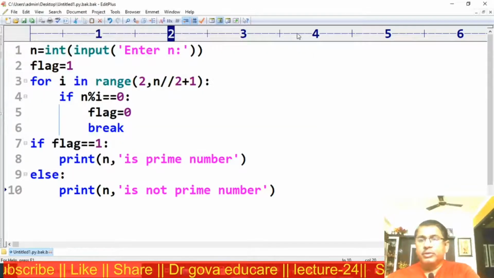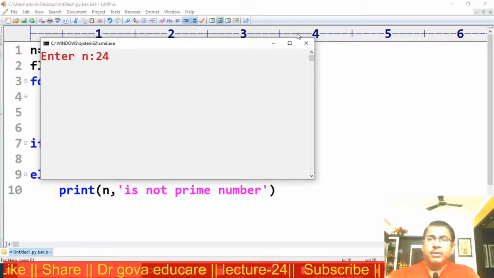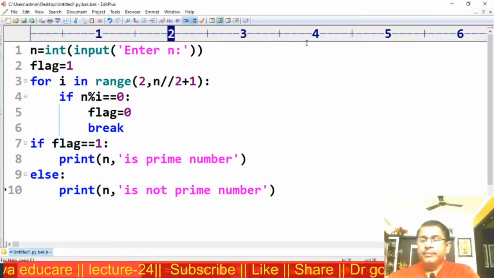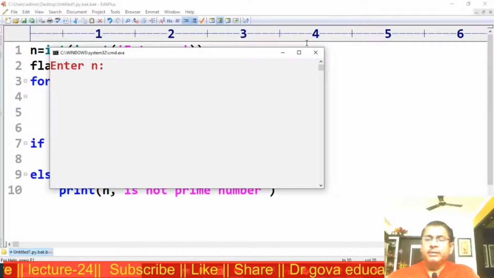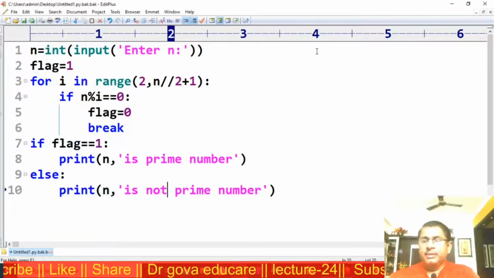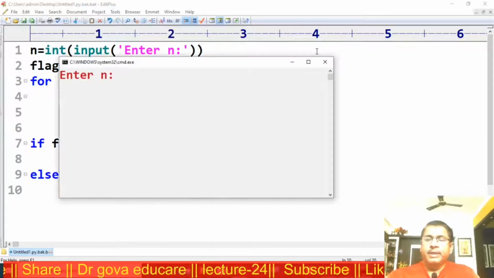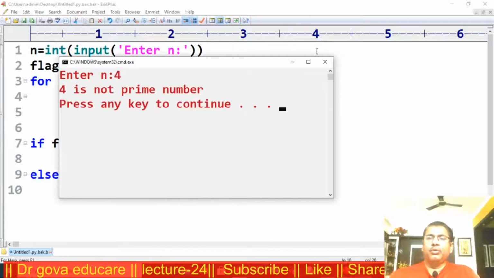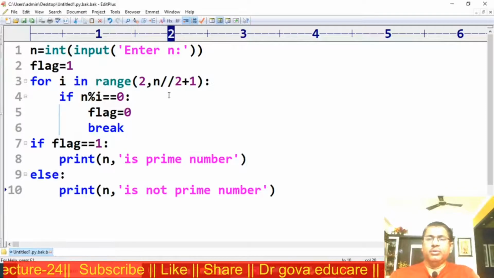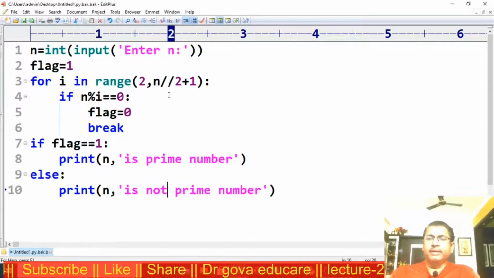Now I am executing the program again. 24 is not a prime number. Now again I am executing. N is equal to 2, it is a prime number. Again I am executing. N is equal to 4, it is not a prime number. The only even prime number is 2. This is one way of writing the program.